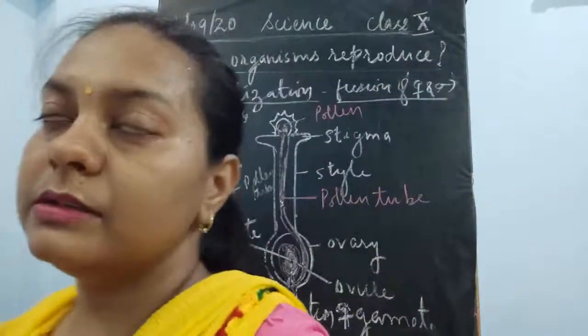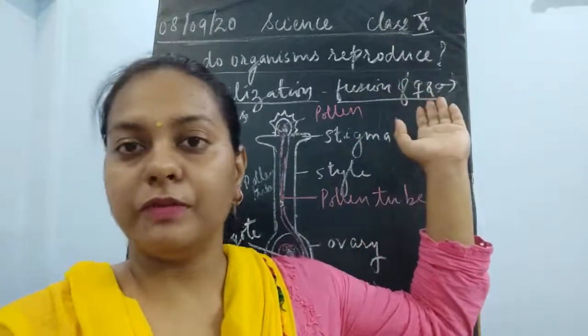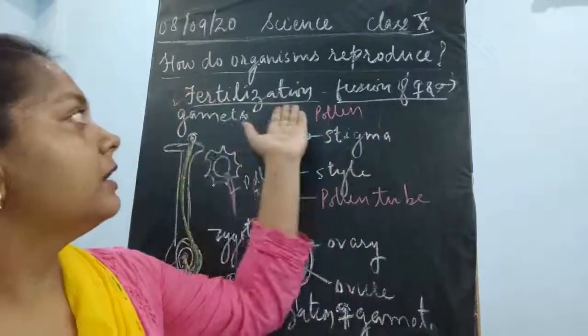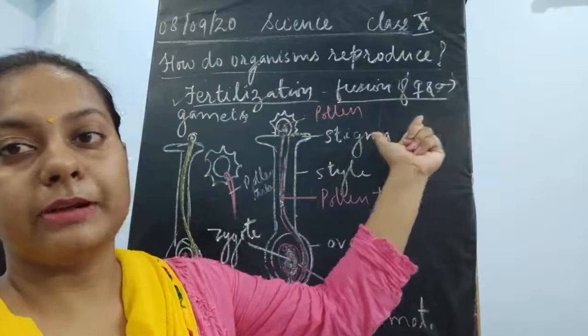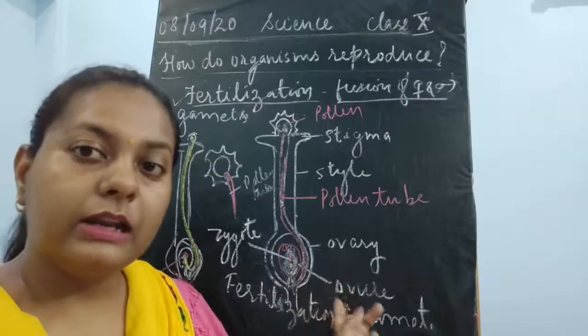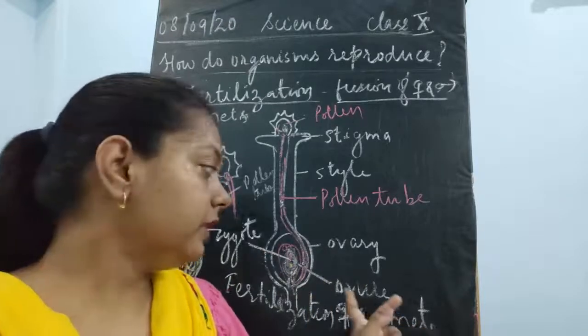So the event of reproduction, which is the second step towards the seed formation, is this fertilization. This fusion of the male and female gamete is taking place inside the ovary, where the ovule is present, which contains the female gamete.